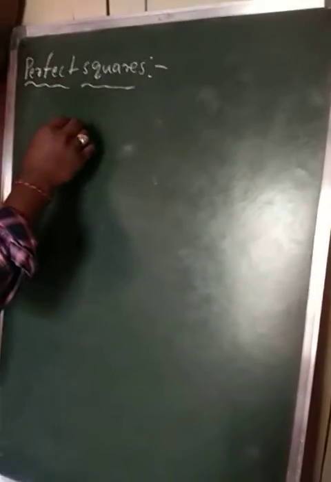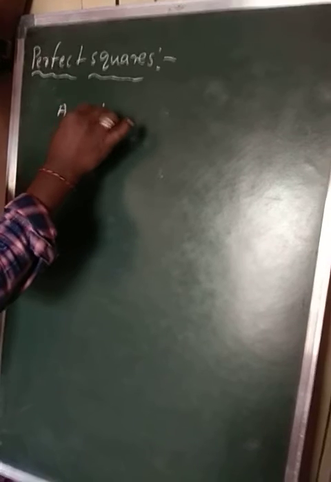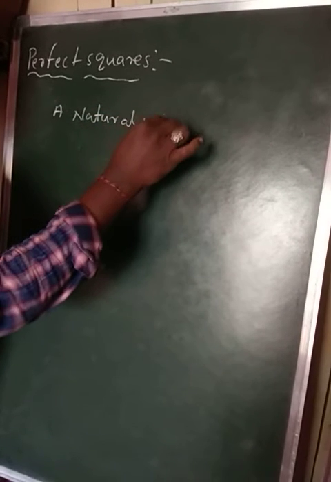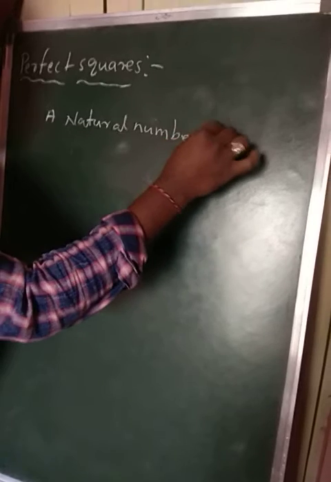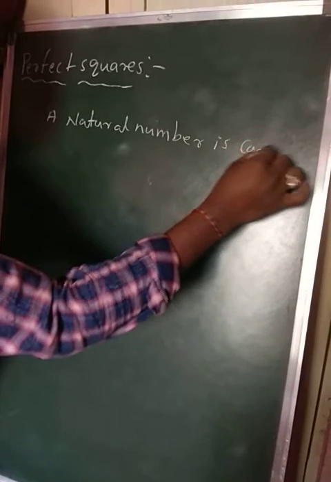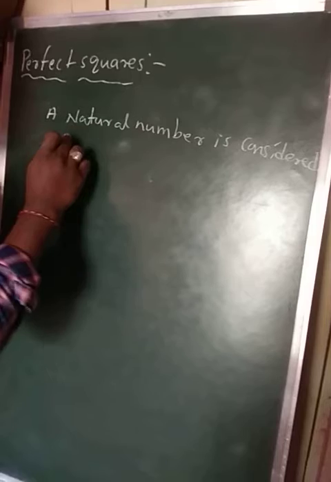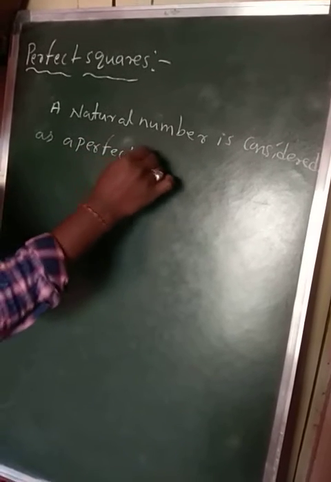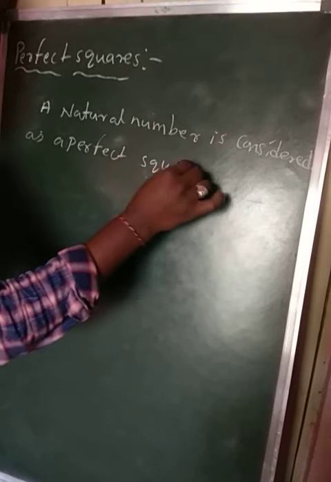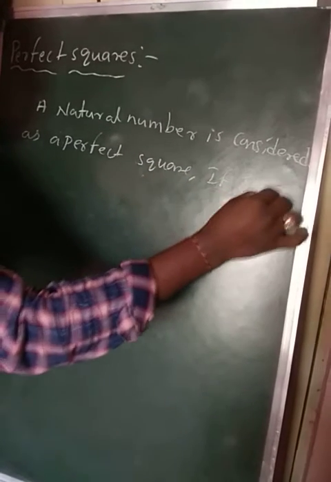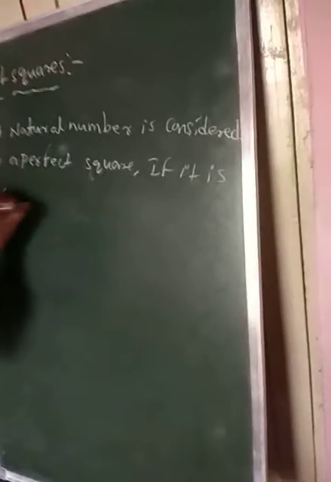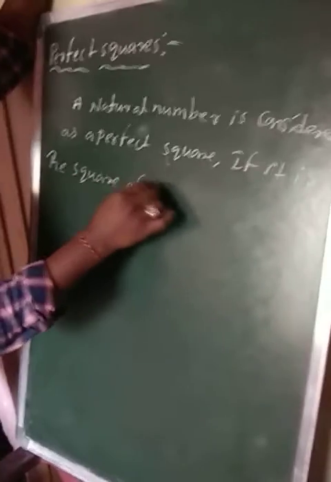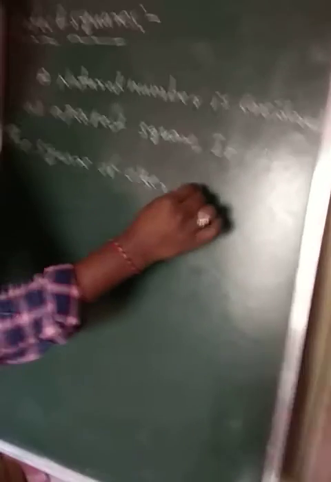Okay. Next one, perfect squares. A natural number is considered as a perfect square if it is the square of another natural number.